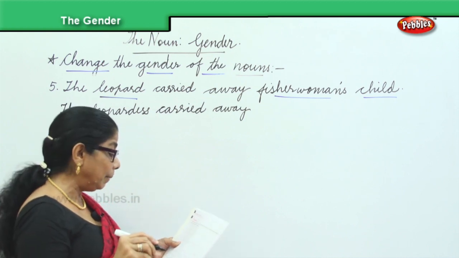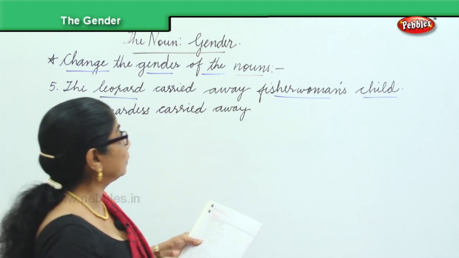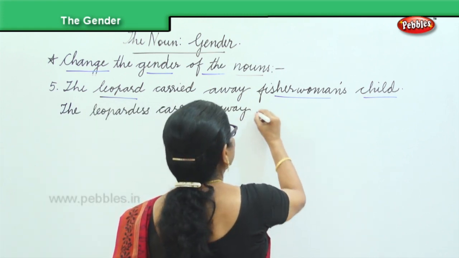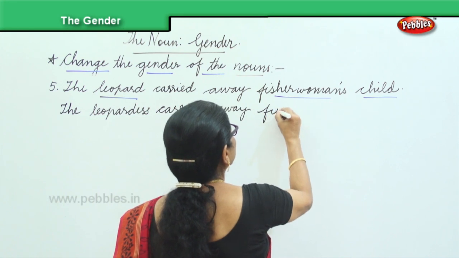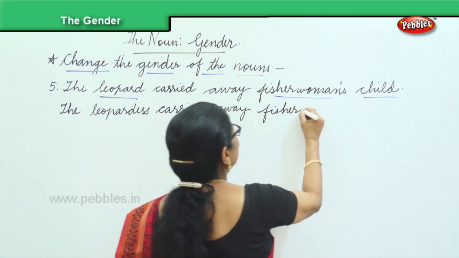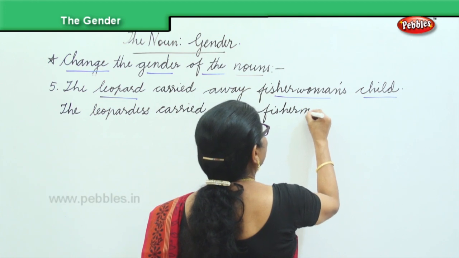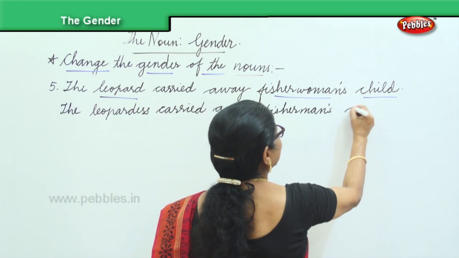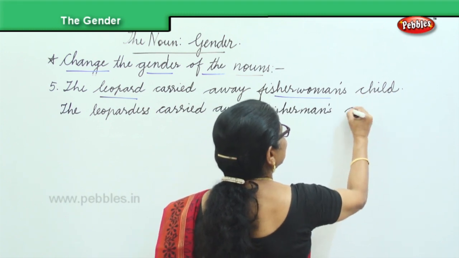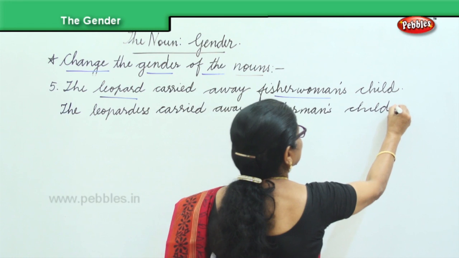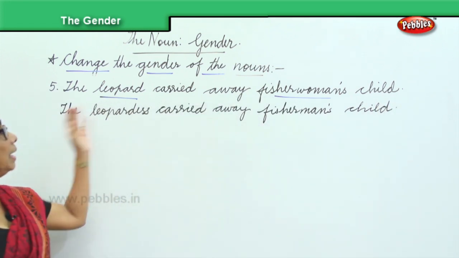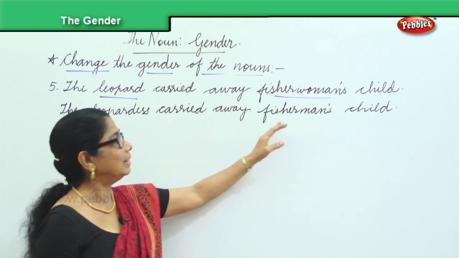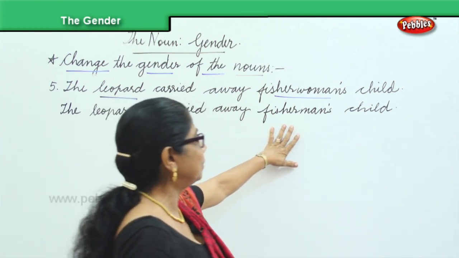Fisherwoman's child will become, okay, you can leave it. Fisherman's child. You don't need to do that, that's a neuter gender. Okay, so the leopardess, fisherman's child.